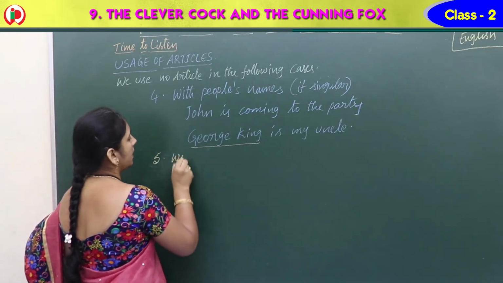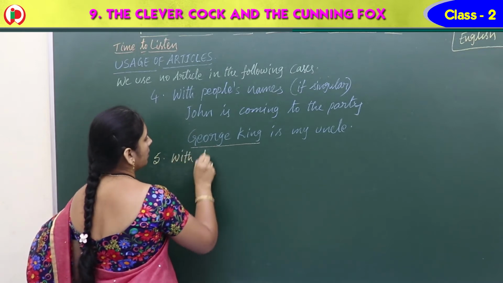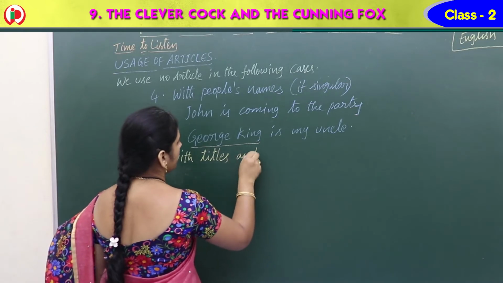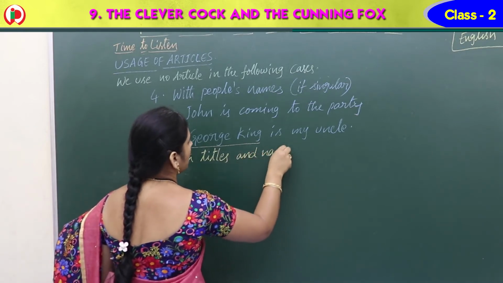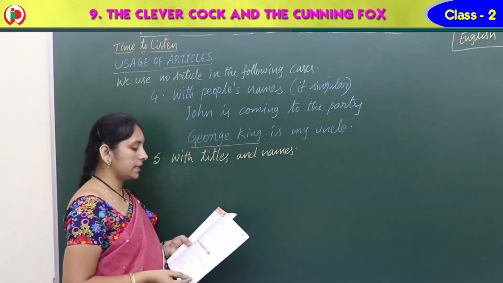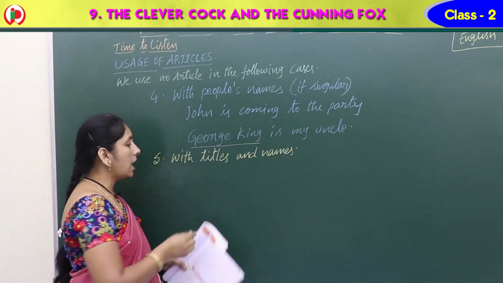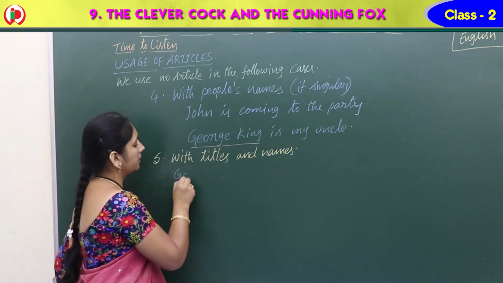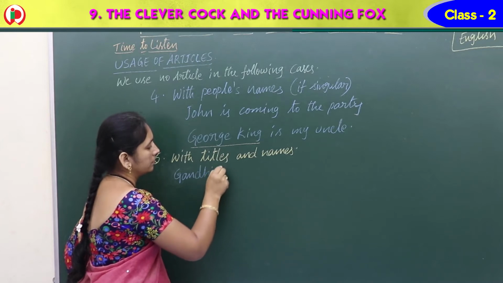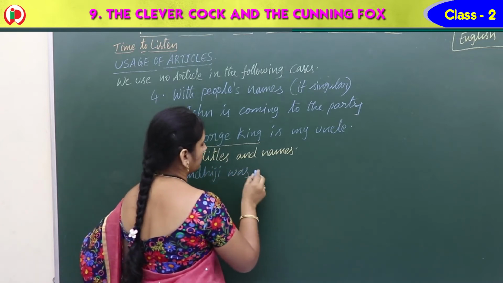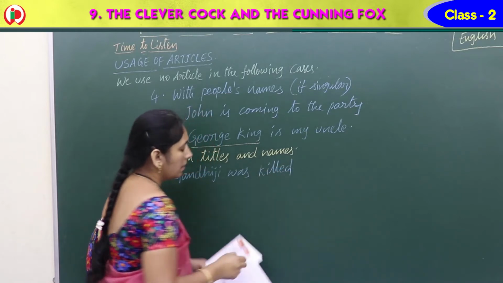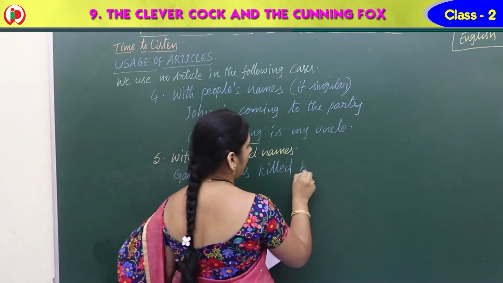And see the next point, the fifth point. With titles and names. Generally, before titles and names, we cannot use any article. For example, Gandhiji was killed by Godse.